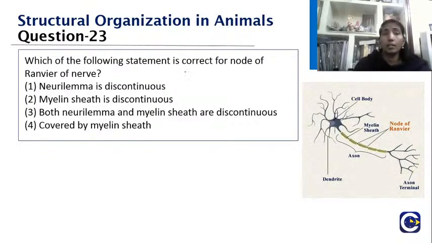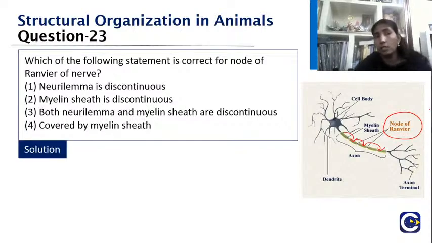Excellent. So, what is the node of Ranvier? See, when you take the entire neuron, we have a long process that is called the axon, and a short process that is called the dendrites. The long process of the axon will be covered by an insulating material called the myelin sheath. This myelin sheath is interrupted at regular intervals, and those portions are called the nodes of Ranvier. The purpose of the node of Ranvier is faster conduction of the nerve impulse. Excellent students, you have given the right answer.